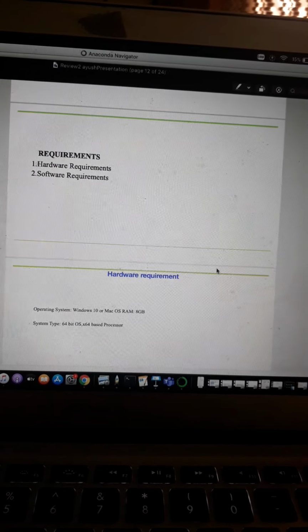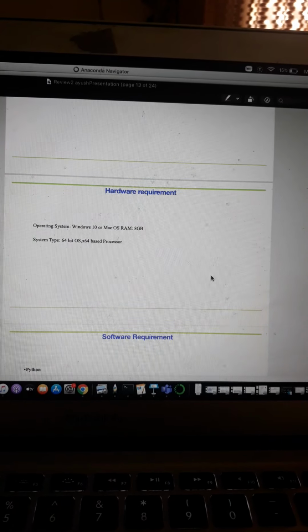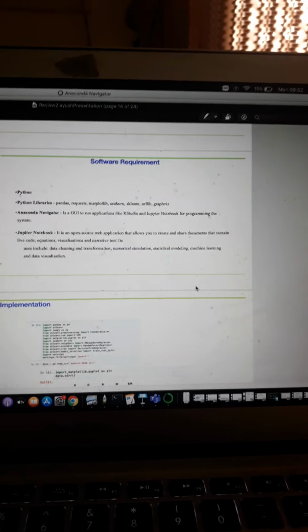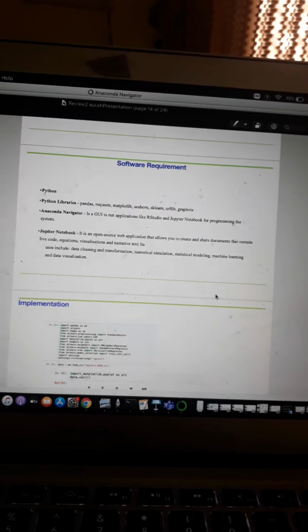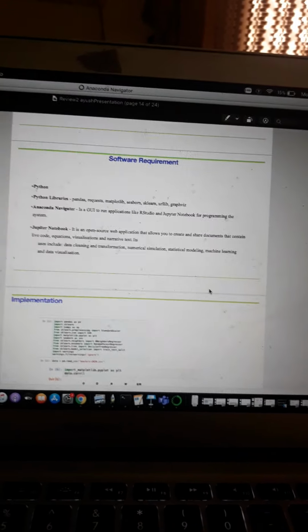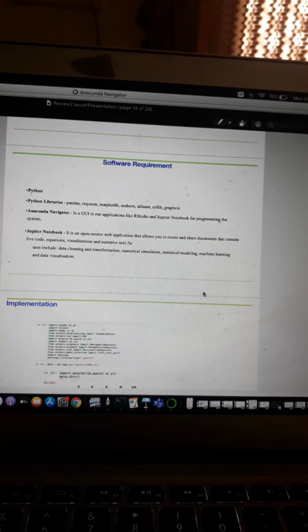These are the requirements, hardware requirement and software requirement. In hardware, I'm using Mac OS, 8 GB RAM, a 64-bit operating system and a 64-bit processor. For software, I'm using the Python language and the Anaconda platform. In Anaconda, I'm using Jupyter Notebook. It is very reliable and very easy to work on this platform. Its uses include data cleaning and transformation, numerical simulation, statistical modeling, machine learning and data visualization.